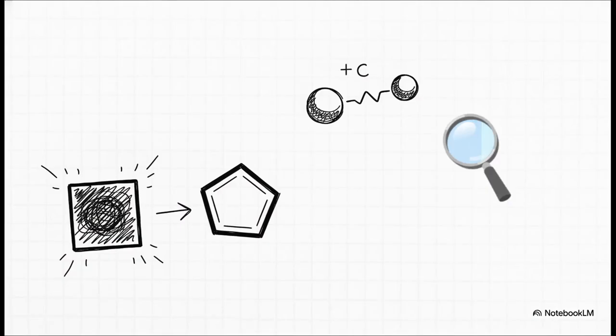And that brings us to the Tiffeneau-Demjanov rearrangement. This is a brilliant molecular shift where that cramped, highly stressed ring literally just pops open and expands. By shifting a methylene group over to a developing primary carbocation, the molecule actually sacrifices a little bit of electronic stability at first, but it does this to drastically decrease its angle strain. It transforms a tiny, cramped ring into a larger, roomier homologue. It's sort of like moving out of a tiny studio apartment into a spacious one-bedroom.